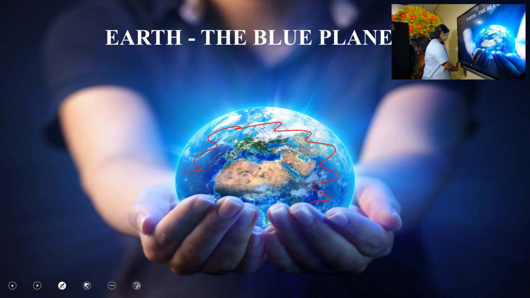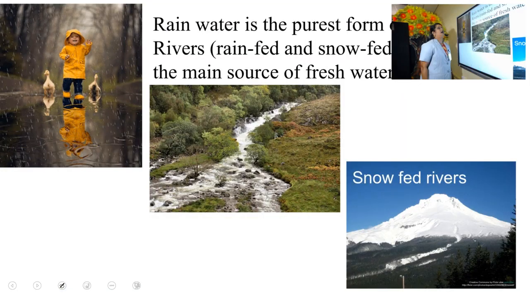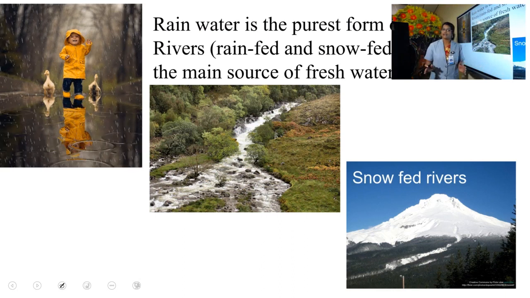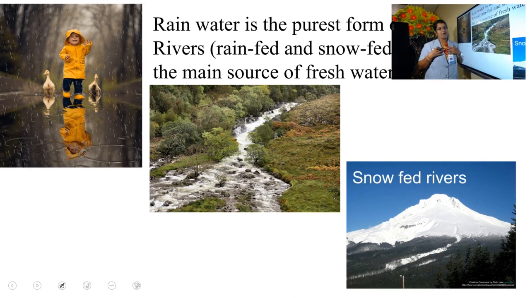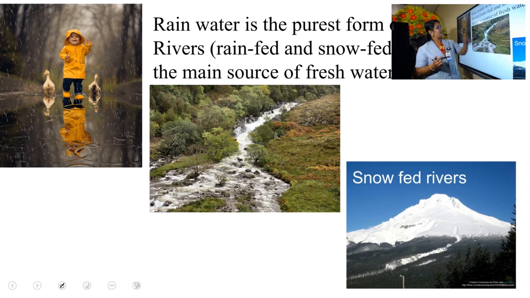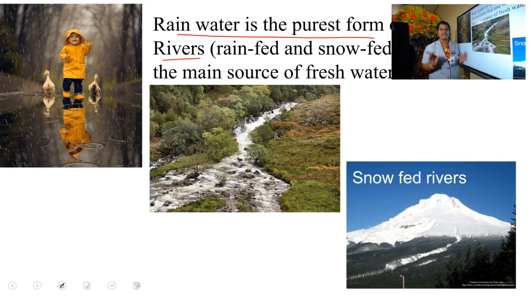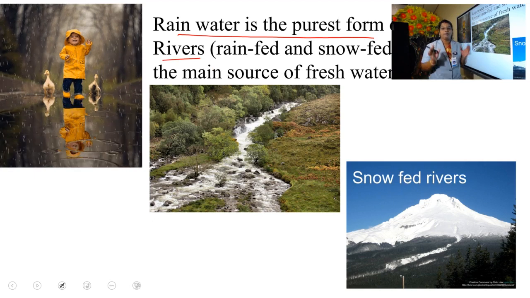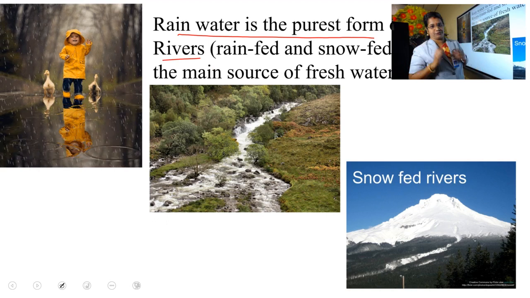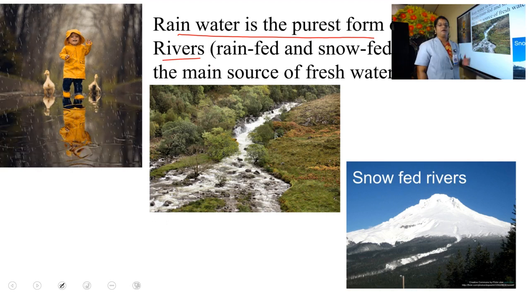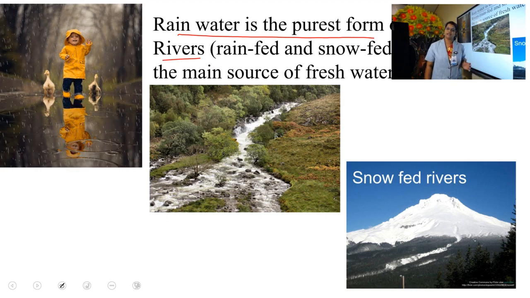Okay, so do you know that rainwater, we all love rain, no? Rainwater is the purest form of fresh water. And what are the different sources of water?